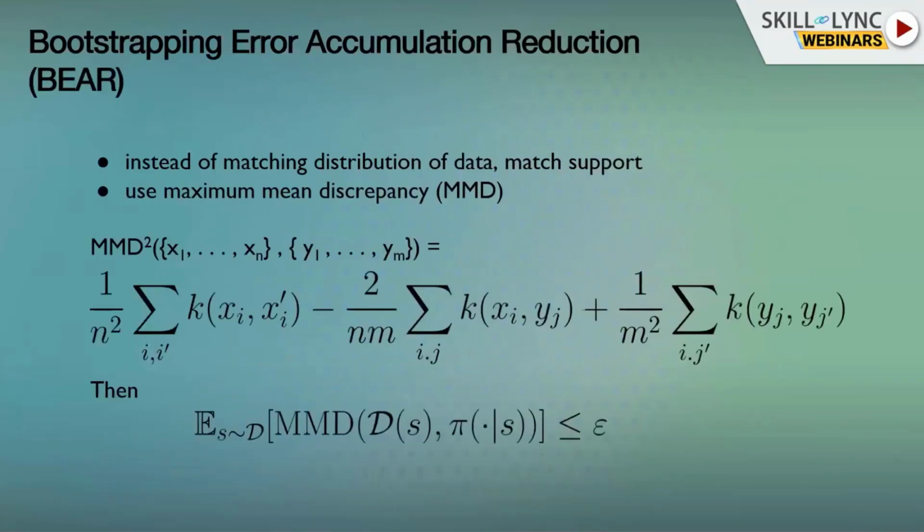So what can we do? One way to think of a different method is, instead of trying to match the distribution of our policy to the distribution of the policy in the data, we can only try to match the support of the actions of the distributions, right? So this would mean that we're not trying to actually behave like the policy in the data, but we're only optimizing our policy where we actually have examples of actions that we're taking by the policy. So this is a proximity method that is much easier in a sense. It helps us not constrain ourselves to the perhaps bad policy in the data.